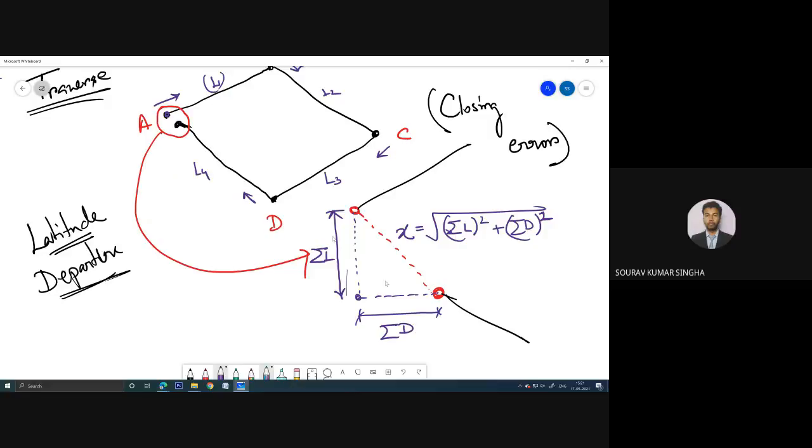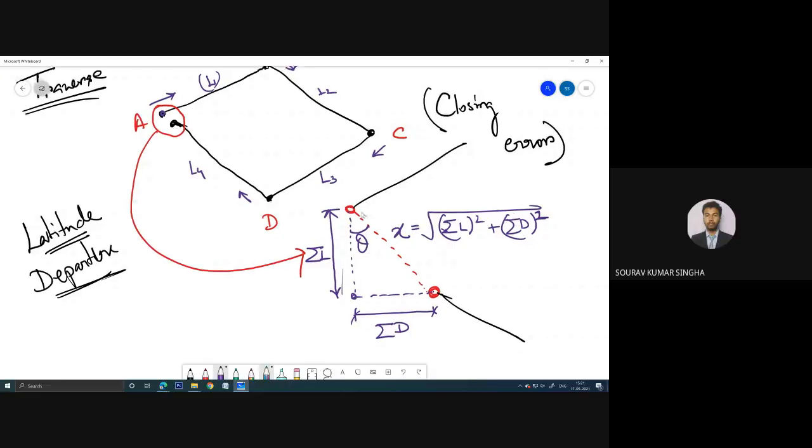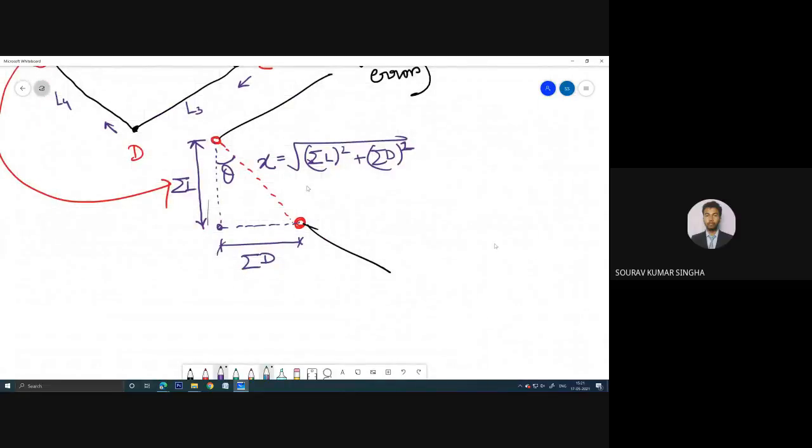Okay, now here this particular angle is theta. So we can write that tan theta equals perpendicular by base. This is the perpendicular and this is the base, if you just see this triangle.